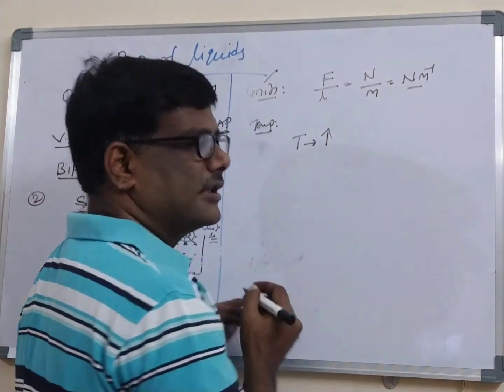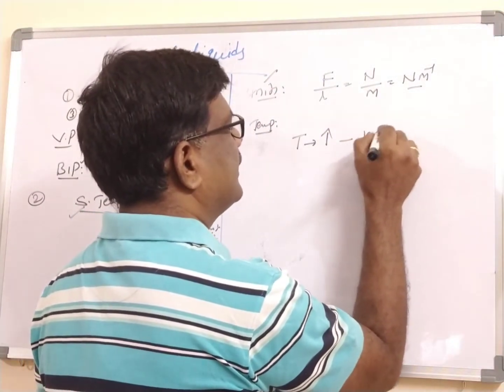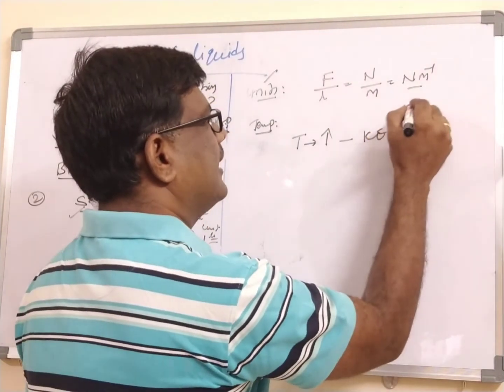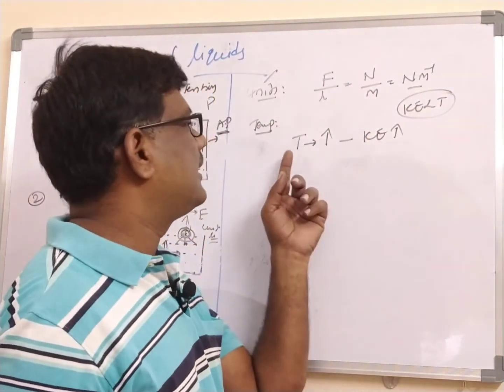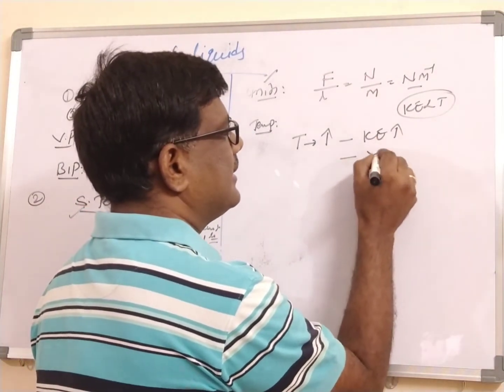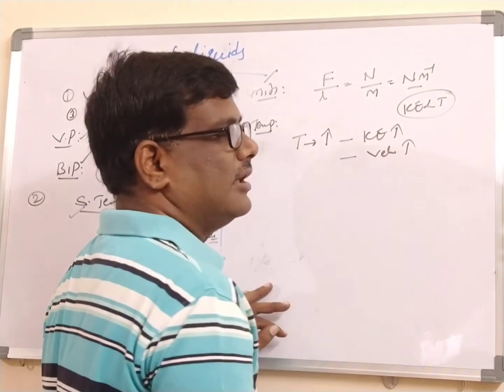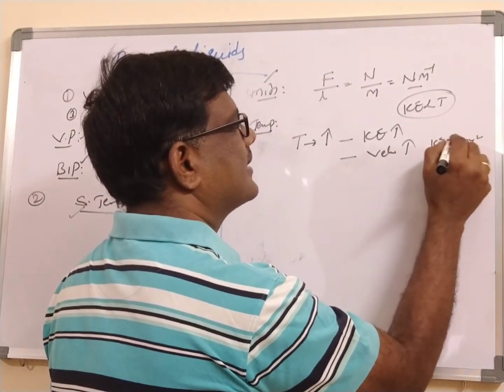Let us say temperature increases. Ultimately kinetic energy increases, because kinetic energy is directly proportional to the absolute temperature. Kinetic energy increasing means the velocity of the molecule increases, because kinetic energy is equal to half mv square.